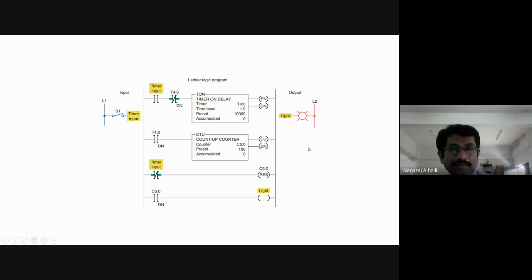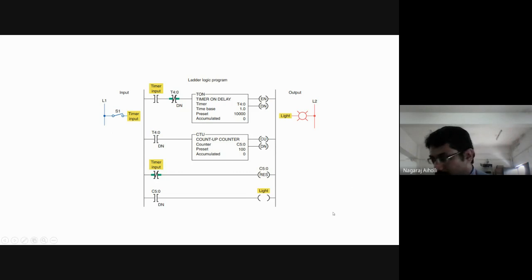That means students, after the time delay of 10,000 into 100, that is 10 lakh, after it counts for 10 lakh times from the starting of pressing of this timer input, that time the lamp will glow or the light will be turned on. This is a simple program which is the combination of the counter and the timer.